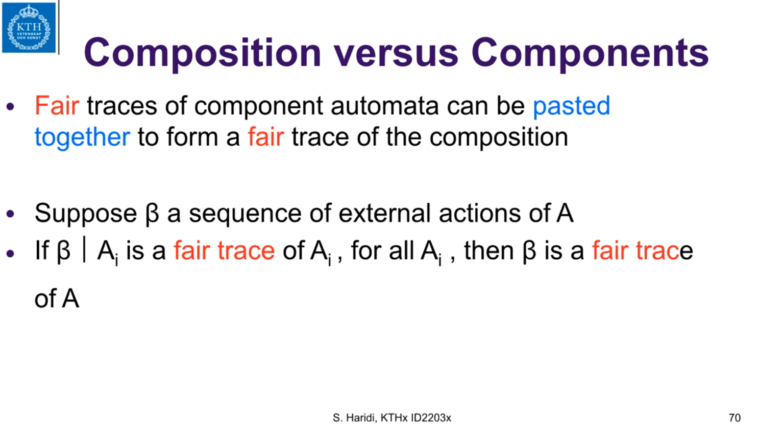And the last property is that fair traces of component automata can be glued together, pasted together, to form a fair trace of the composition. So if beta is a sequence of the external actions of A, and the projection of beta into a component automaton is a fair trace of A_i for all components A_i, then beta is a fair trace of the composition.